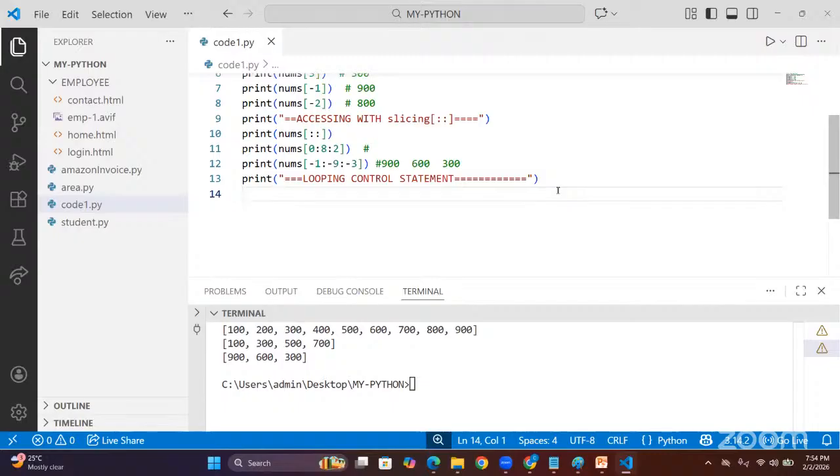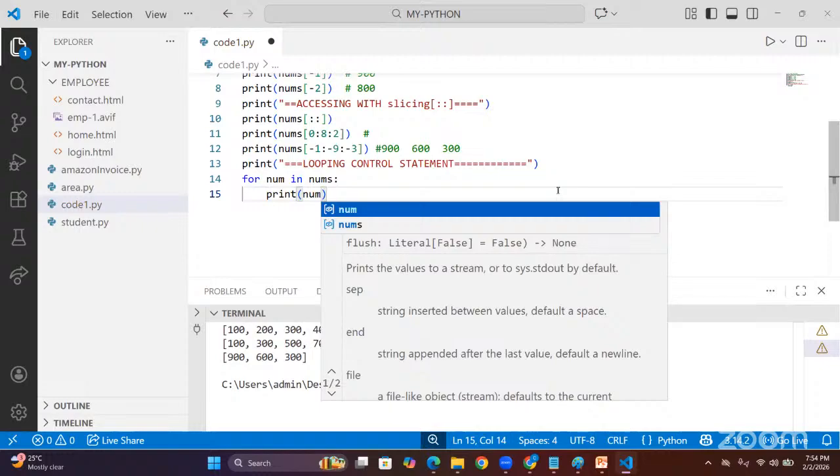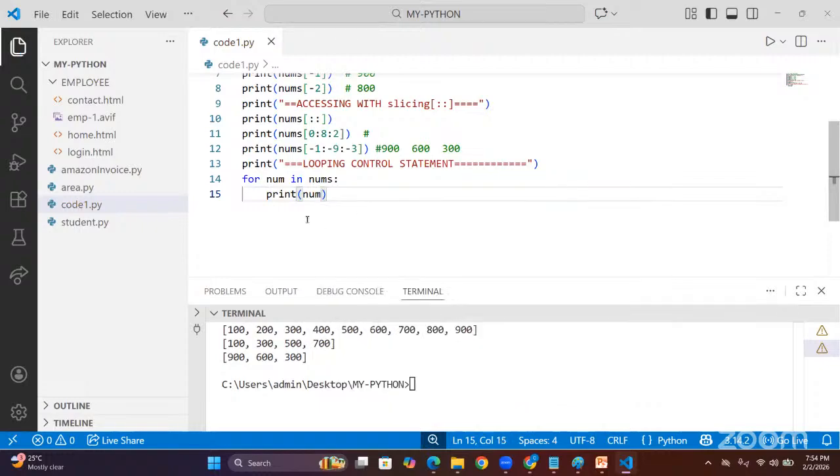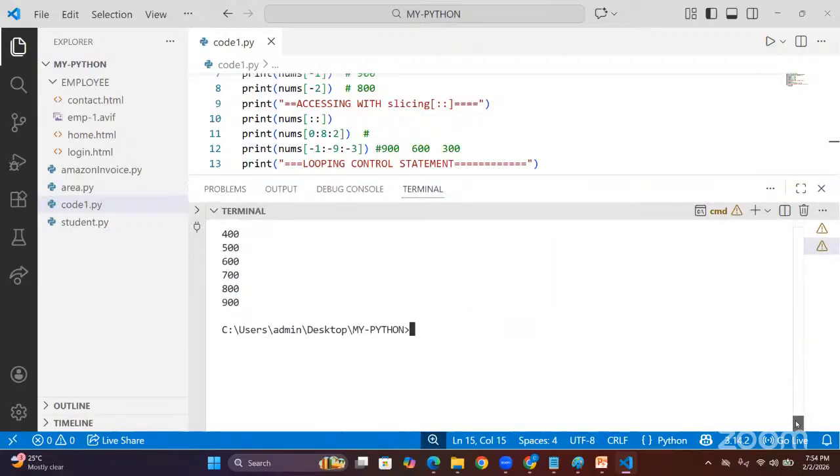Now you can write for num in nums. nums is nothing but a collection. From the collection, I am iterating one by one, sir. Print num. It prints the values one by one. Look here, we are accessing like this.